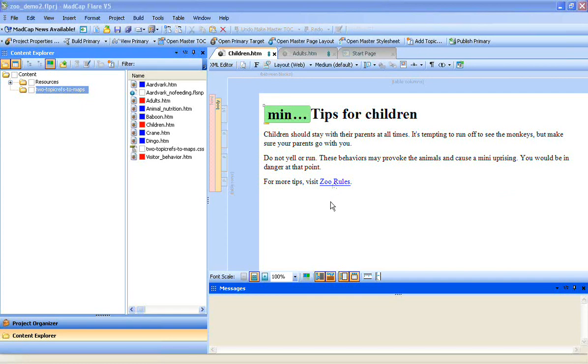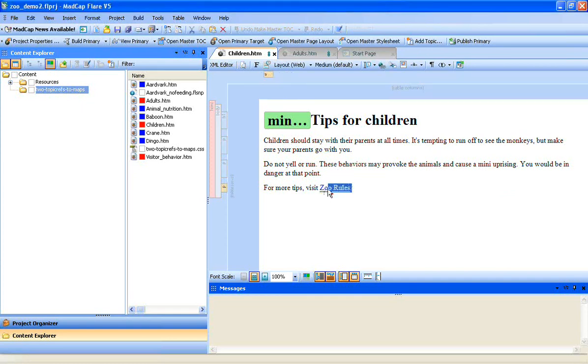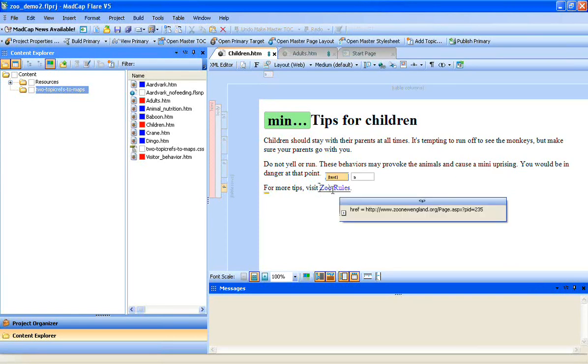And if you take a look at this one, it has an href on it that points out to a sort of random location on the web. That link here does render correctly. However, there is one caveat. So this link will render, but by default in DITA, when you have an external link, like for example an href, those are supposed to open up in a new window, and that does not occur when we render this out through Flare.